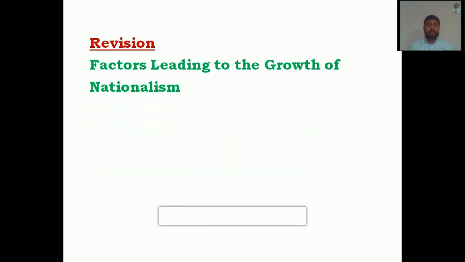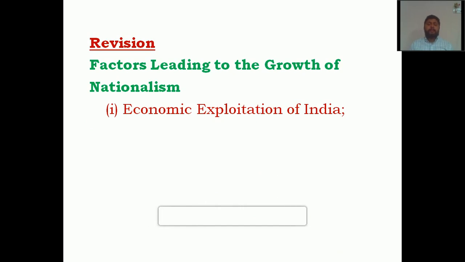As a part of the revision, we are going to revise the different factors which led to the growth of nationalism. The first point is economic exploitation of India. The British remained in India just with the motive to make money. Economic exploitation was their main motive, and that's why they implemented so many policies in order to exploit the wealth of our country.